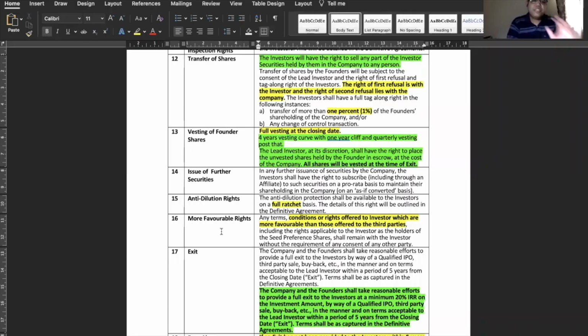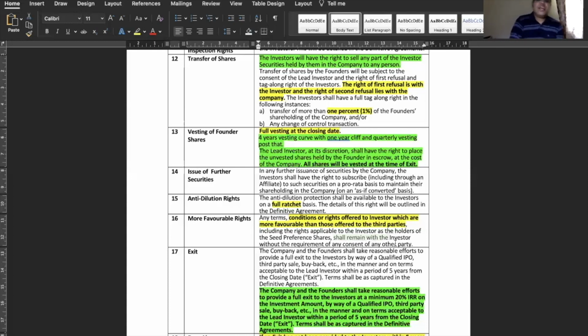After anti-dilution comes the more favorable rights. I think we were discussing this in the morning, but unfortunately, none of you pointed it out. It had a very lethal right given here to the existing investors. It says that any terms, conditions, or rights offered to a third party which are more favorable than those offered to the investor shall also remain with the investor.